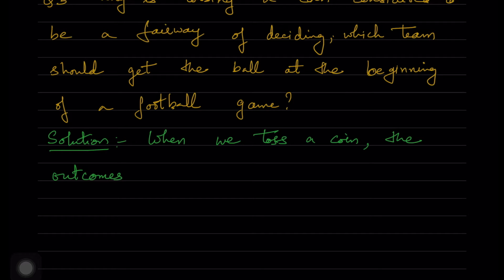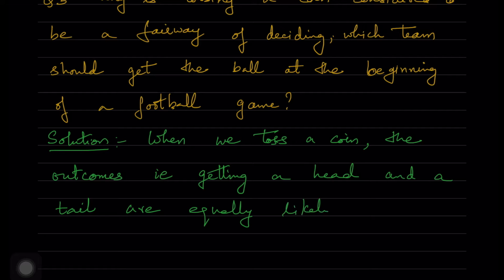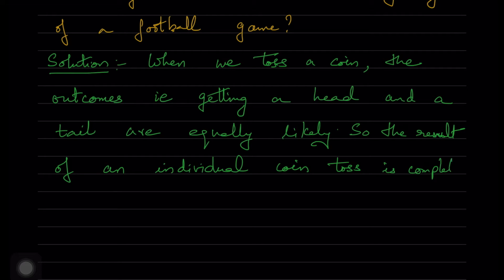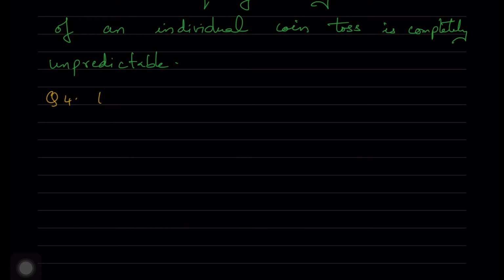So when a coin is tossed, the outcomes are equally likely. If it is not equally likely, we don't consider it a fair way of deciding which team should get the ball at the beginning of a football game. Because they are both equally likely, the result is completely unpredictable, and it is considered to be a fair way of deciding.